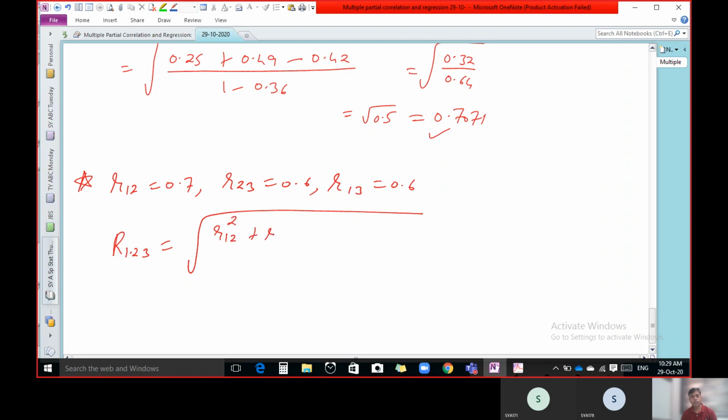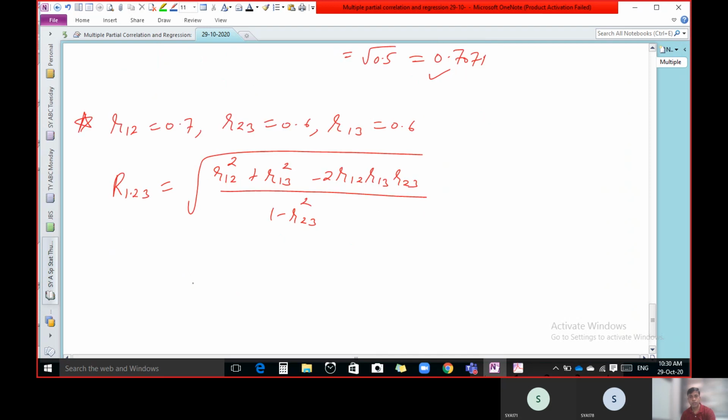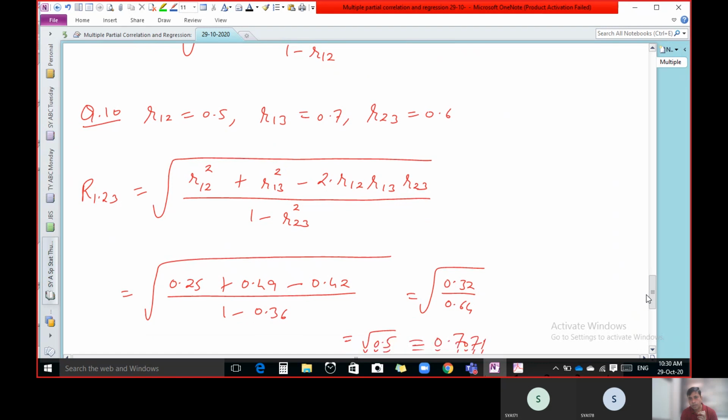R12 square plus R13 square minus 2 times R12 R13 R23 upon 1 minus R23 square. Let us check by using this formula. 0.7 square is 0.49, 0.6 square is 0.36. Okay, I need to multiply it by 2.